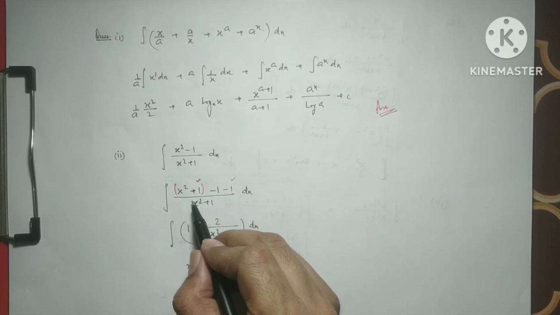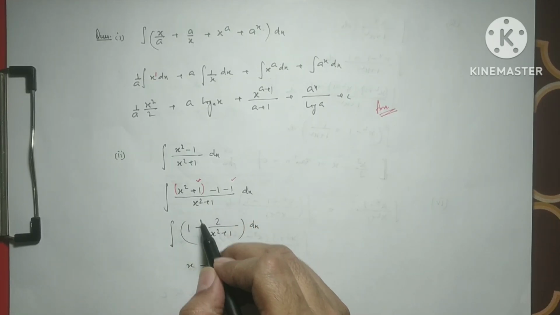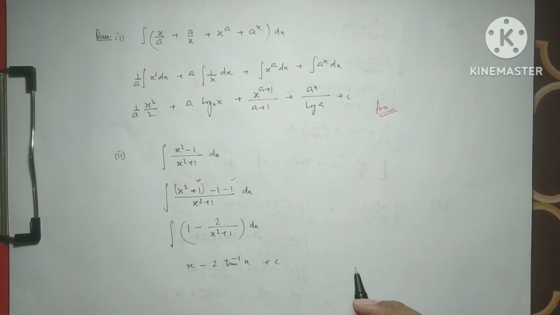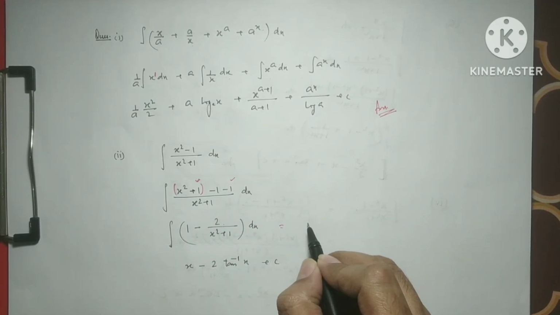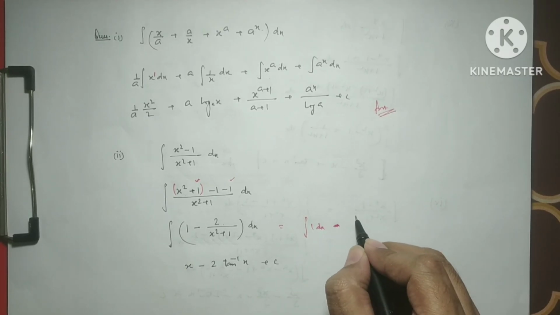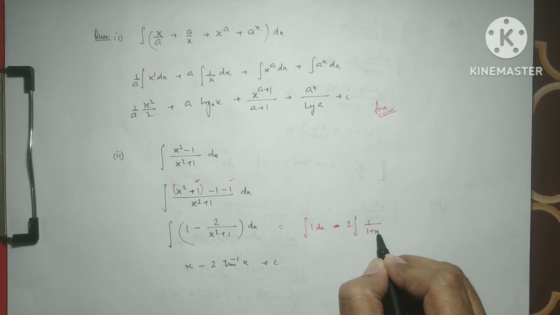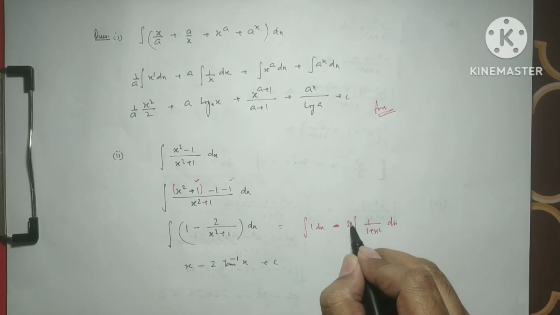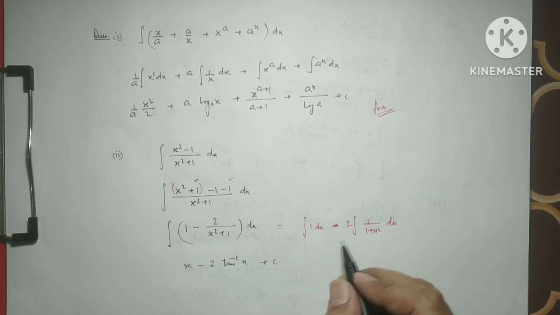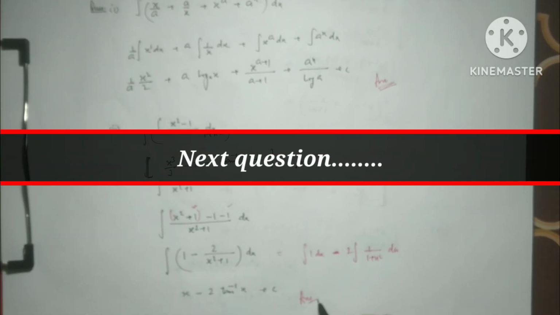When we distribute the denominator on these, we cancel this out and we get 1 minus 2 over x square plus 1. So it becomes 1 dx plus minus 2 extracted, and 1 over 1 plus x square dx. This is the formula of tan inverse x. So we get x minus twice tan inverse x. So this is the answer.